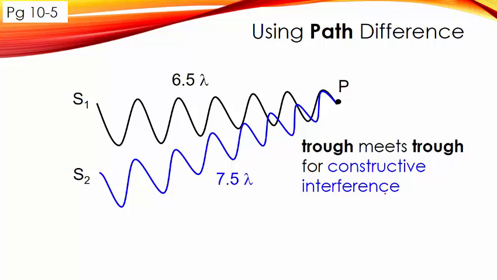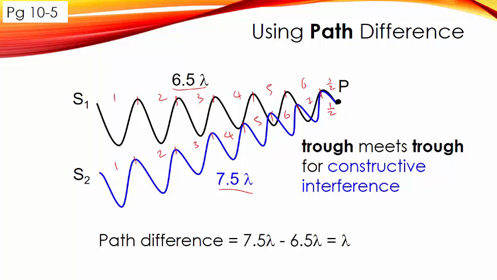Okay, let's look at another example. Let's say now I have 1, 2, 3, 4, 5, 6, 6.5 for the black wave, and 1, 2, 3, 4, 5, 6, 7, 7.5 for the other. So the path lengths are 6.5 and 7.5. The path difference will be 1 lambda again, so now it will be trough meets trough in this case.